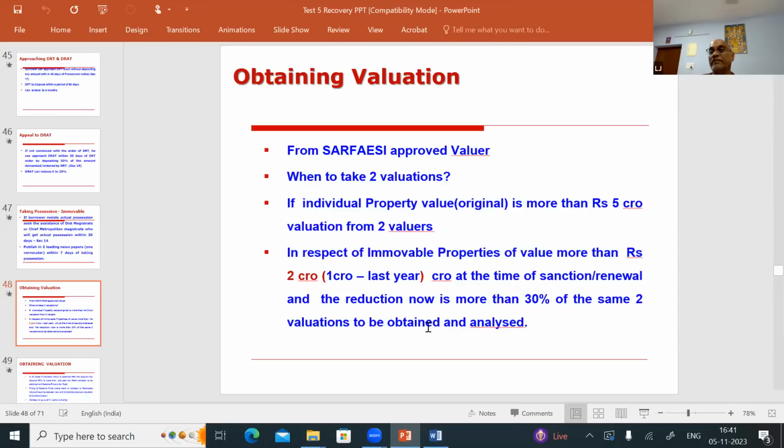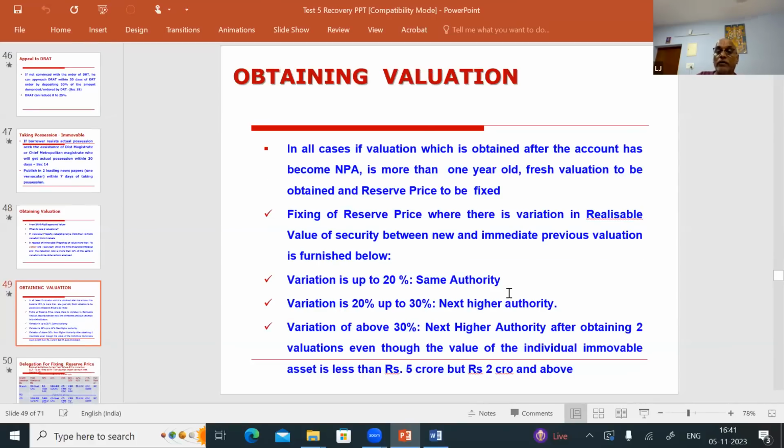That is when you are doing the valuation. Now, what is the problem in that account? Okay, this is the new guideline. Last year, if the value is 1 crore and above, you have to take 2 valuations. Now this year, if it is only 2 crores and above, and the reduction in the present value is more than 30%, in that case also 2 valuations to be taken. Okay, now we will go.